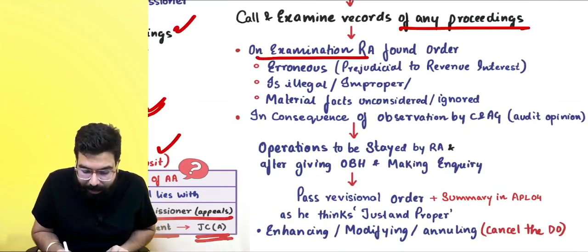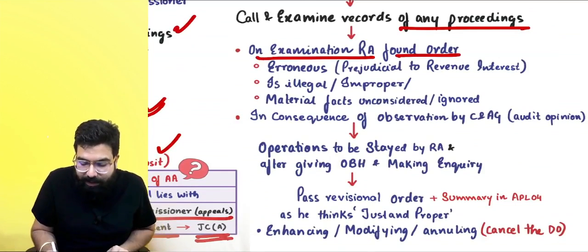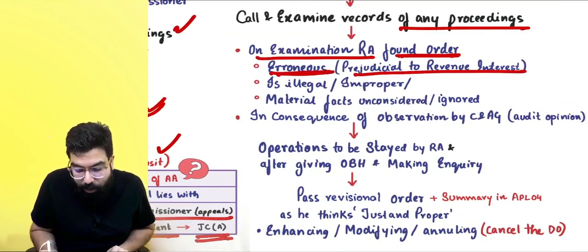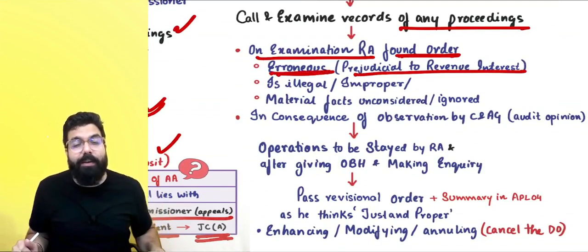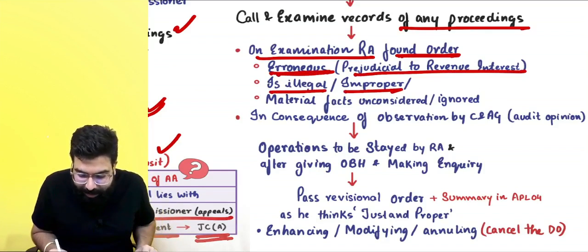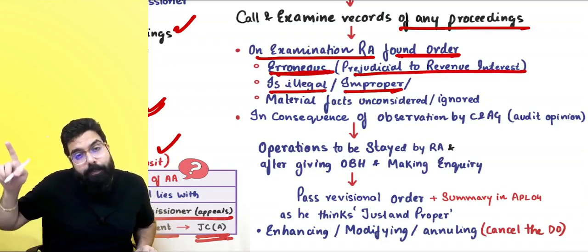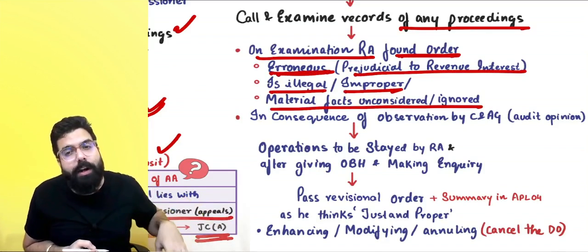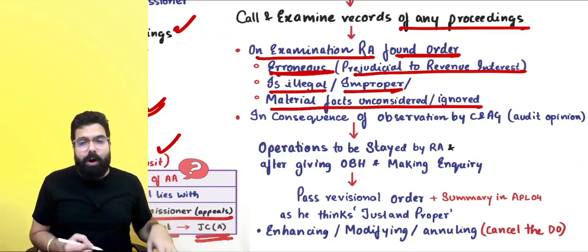On examination, if the revisionary authority finds that the order passed was erroneous and prejudicial to revenue interest, harmful for the revenue, or illegal, improper, the adjudicating authority had not considered material facts, or ignored material facts,